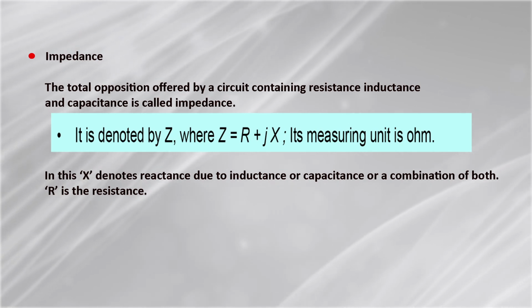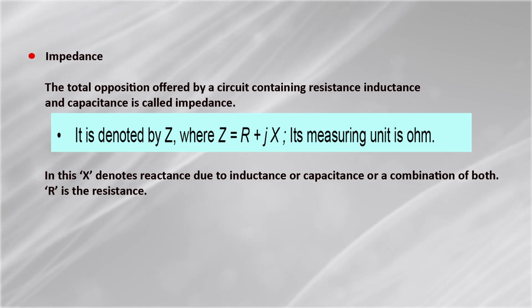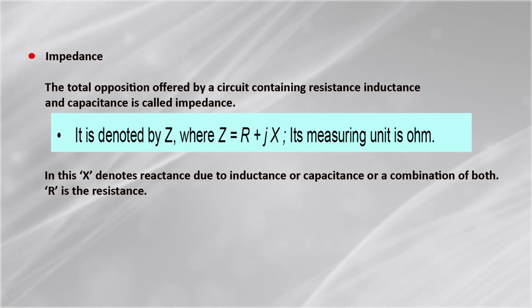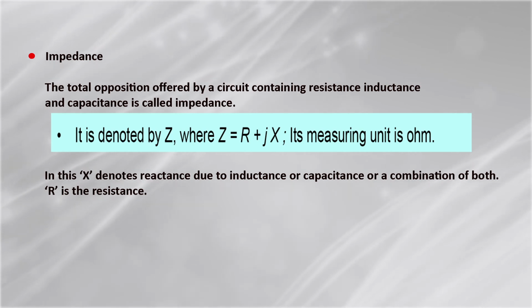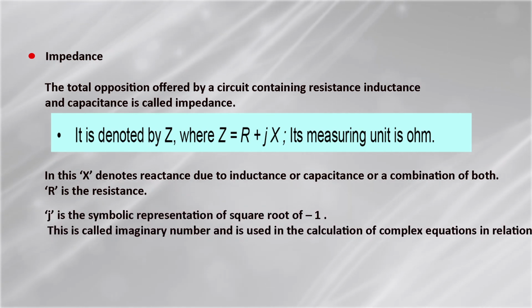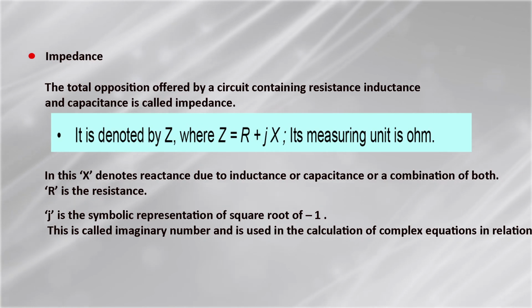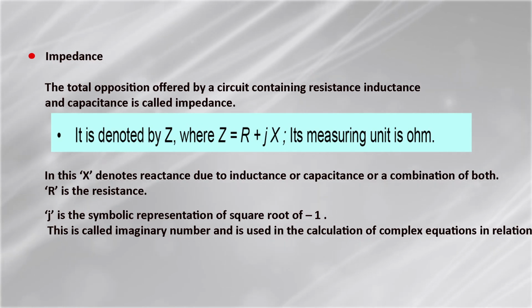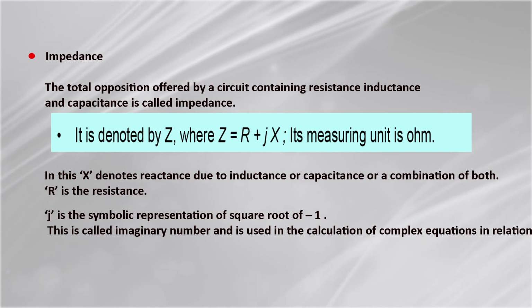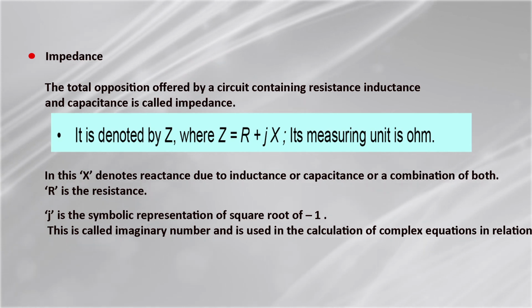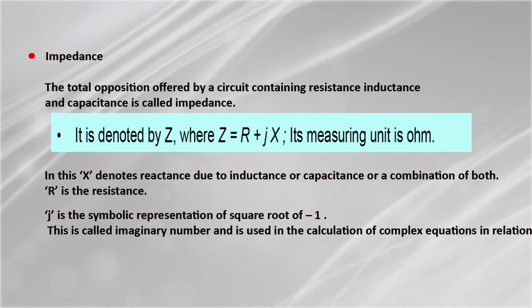That means, in any circuit there can be only resistance, or only inductance, or only capacitance, or a combination of all these. What is j? j is the symbolic representation of square root of -1. This is called the imaginary number and is used in the calculation of complex equations in relation to electricity.